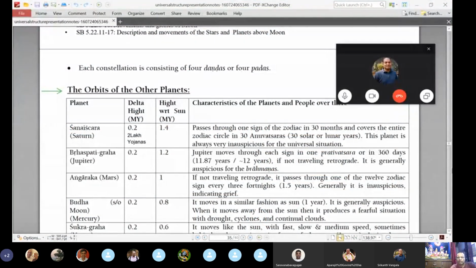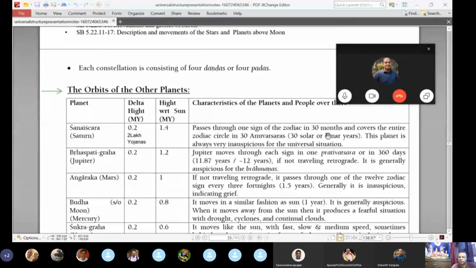So the remaining planets. The topmost planet in this planetary system, of the luminaries, is Saturn. Saturn is situated 1.4 million yojanas above the sun. The second column is the relative distance from the sun, and the delta height is the distance between the two planets. For example, 2 lakh yojanas is between Saturn and Jupiter, and from the sun it is at 1.4 million yojanas.